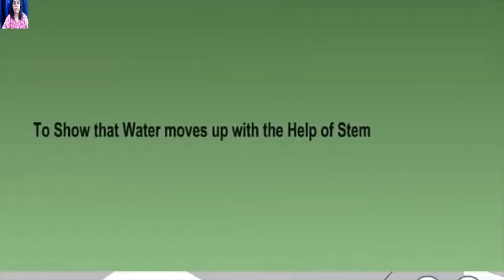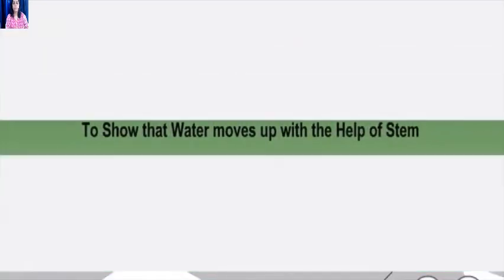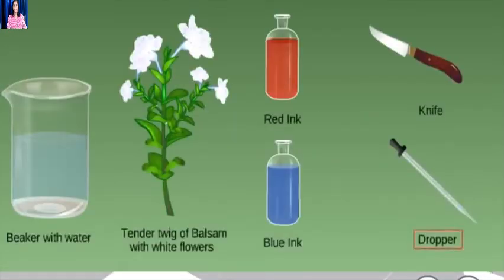Now see the following video to understand this activity in a better manner. To show that water moves up with the help of stem. Materials required: dropper, beaker with water, tender twig of balsam with white flowers, red ink, blue ink, knife.